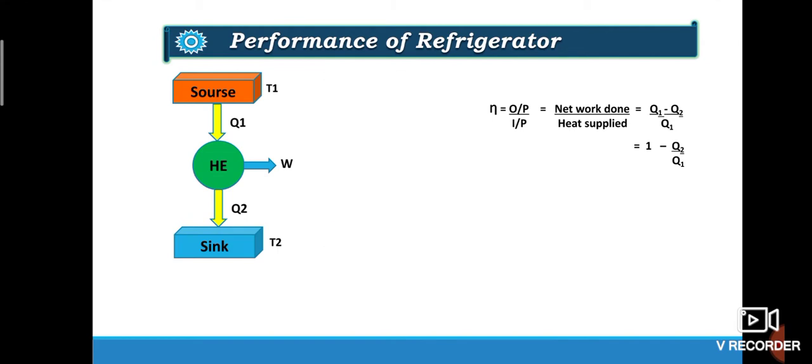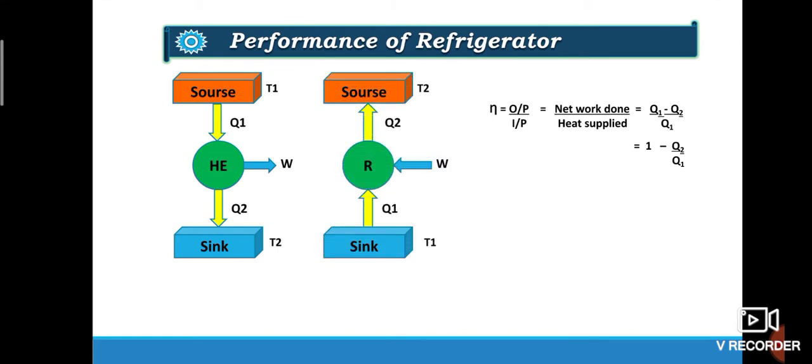So if we see this figure, this is the sink having the temperature T1. Now we have to bring this temperature down. For that we'll have to give some work input. So when we give some work input, it will remove some heat, say Q1, and some heat, say Q2, will be given to the surrounding.